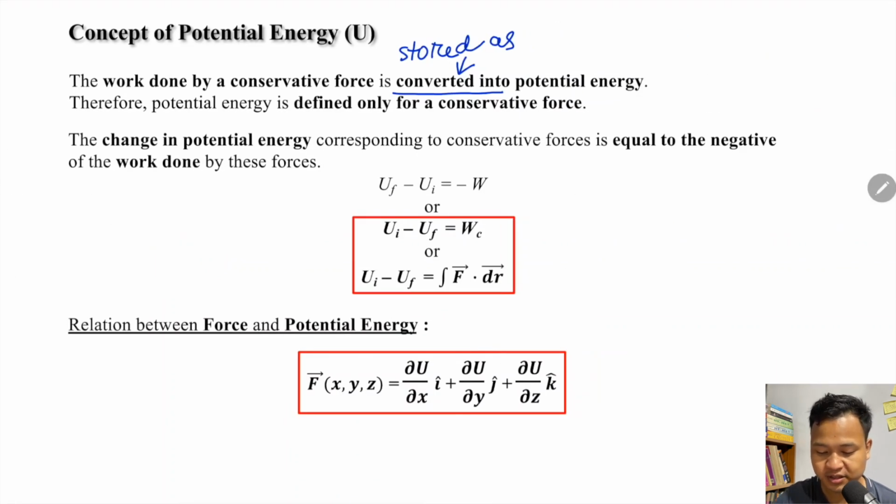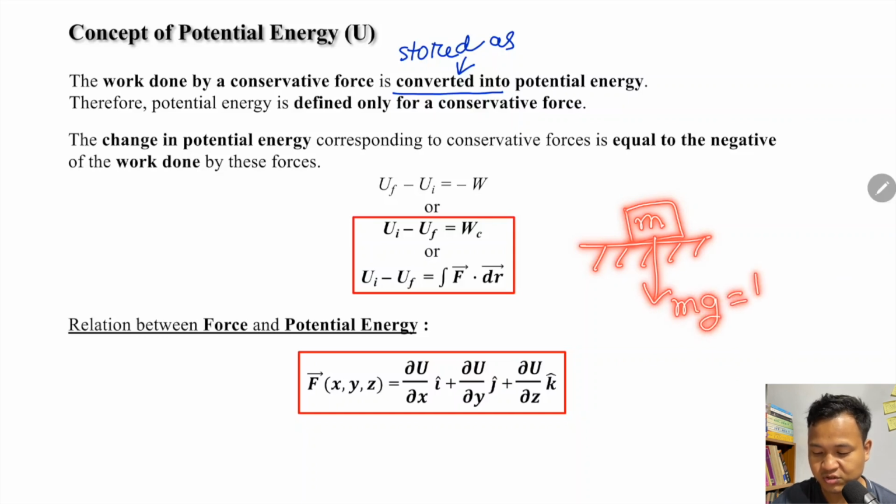Okay, so here see another important point: the change in potential energy corresponding to a conservative force is equal to the negative work done by these forces. Suppose I have a force of gravity. Okay, an object is on the surface of the earth. This is a conservative force.